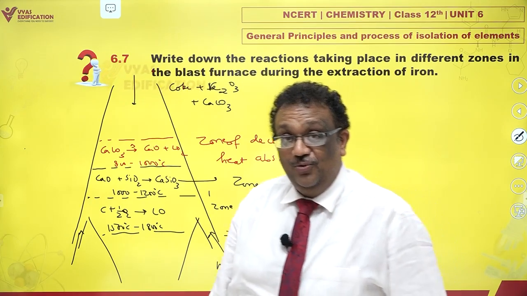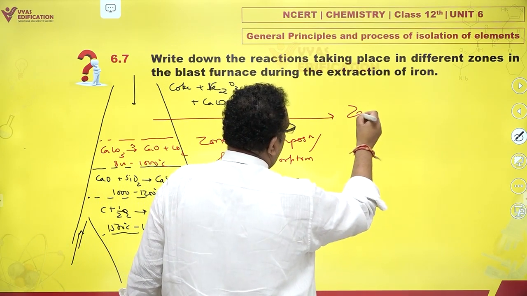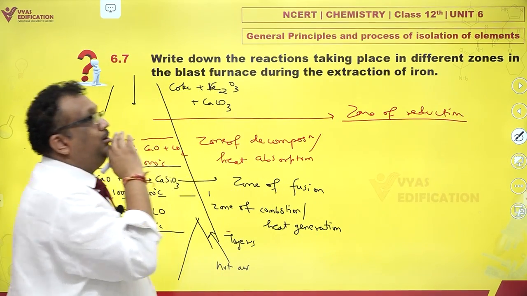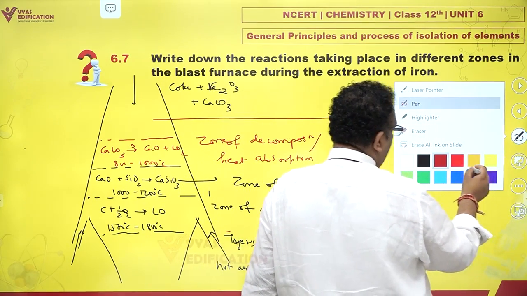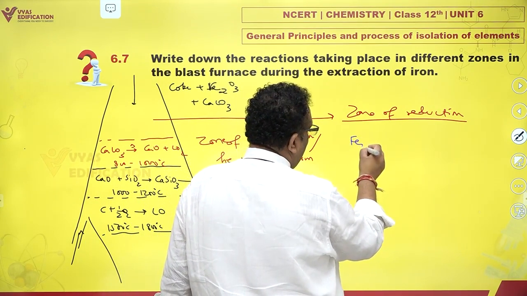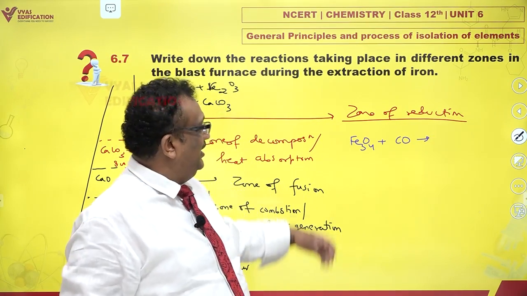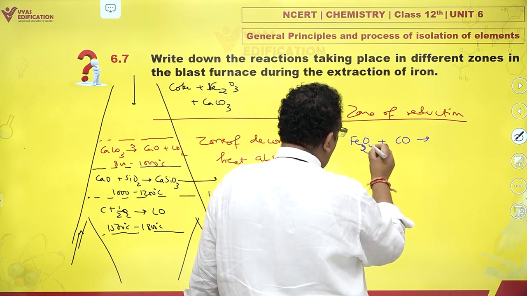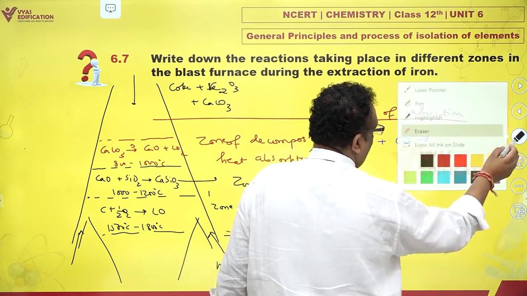But the most important zone, the crucial zone for which all this drama is done, is the uppermost zone of reduction. What happens in this zone? As the name says, reduction happens in this zone. And what exactly gets reduced? Iron, hematite gets reduced. There are three reactions. Fe3O4 with CO. Please remember, carbon monoxide is the principal reducing agent in blast furnace and metallurgy of iron. It reduces Fe2O3. I'm sorry, I'll just change this. We started with Fe2O3.